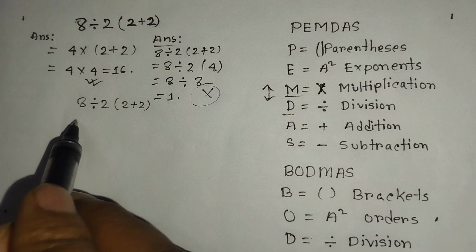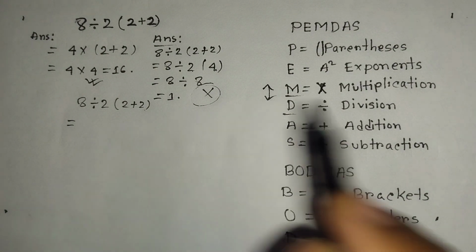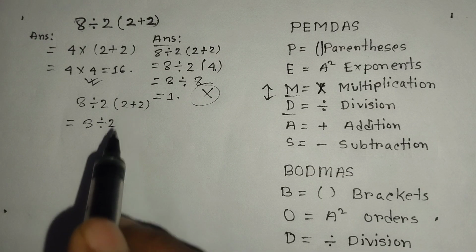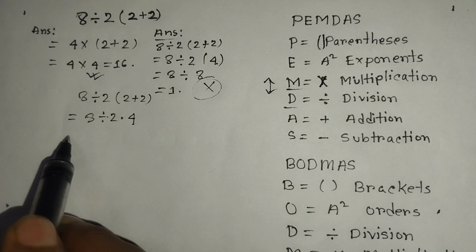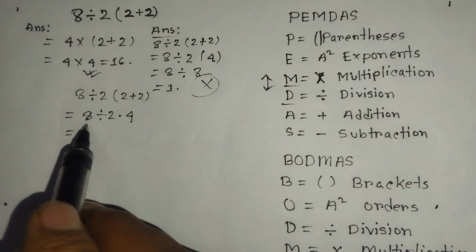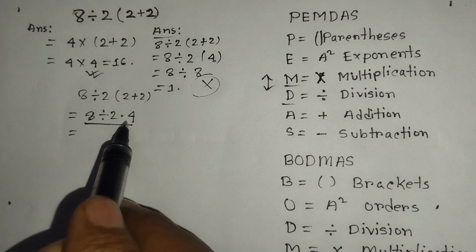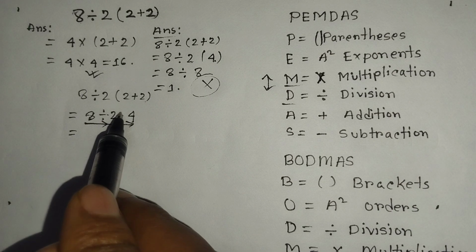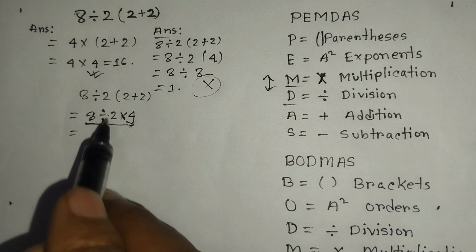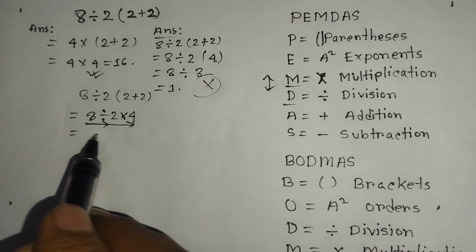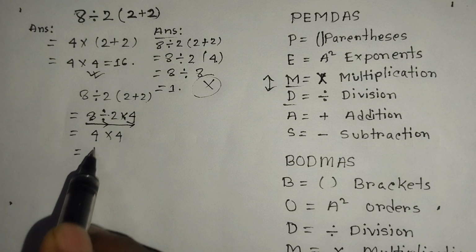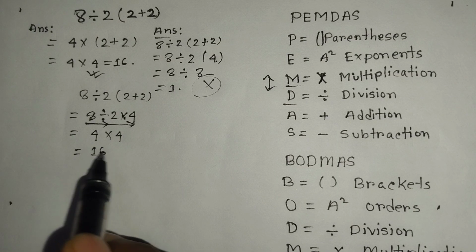How? Let's see. You have to work first on these numbers, that means the bracket. So it will be 4. Then we have to work from the left hand side, that means this way. So here is division, here is multiplication. You have to apply division first. So it will be 4, because 8 ÷ 2 means 4, times 4, it will be 16. This is the correct answer.